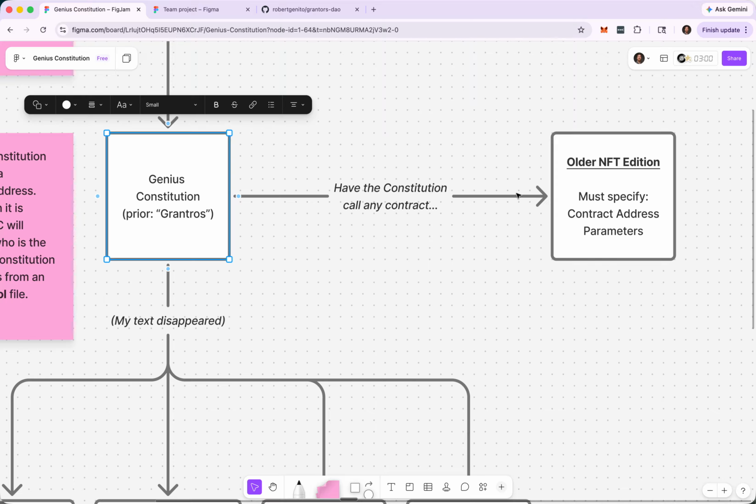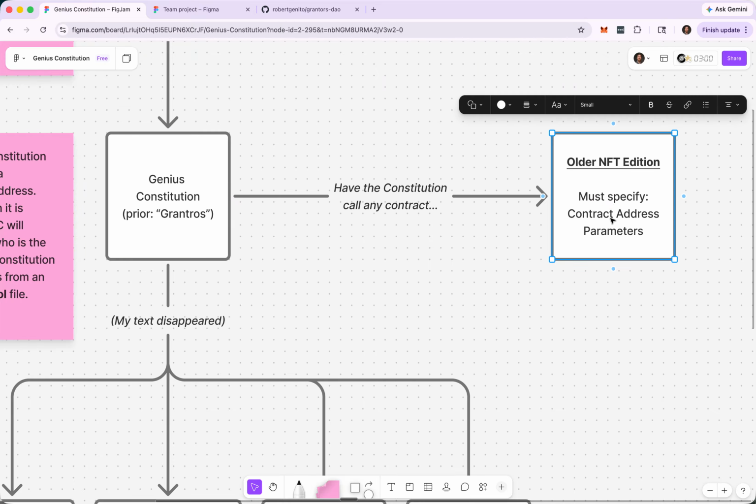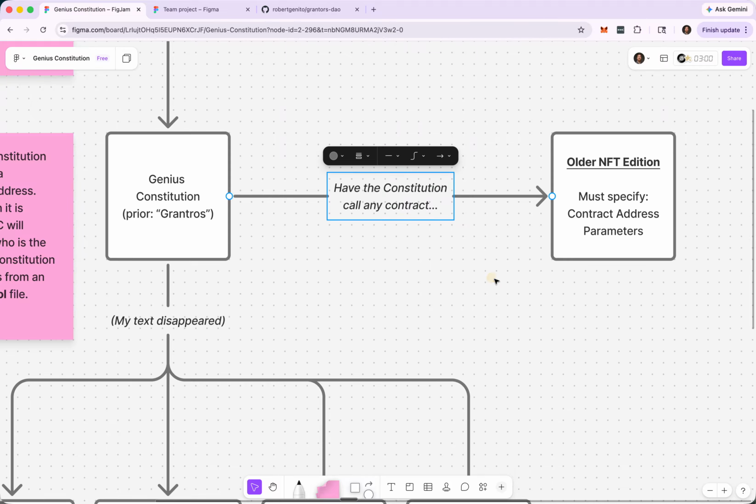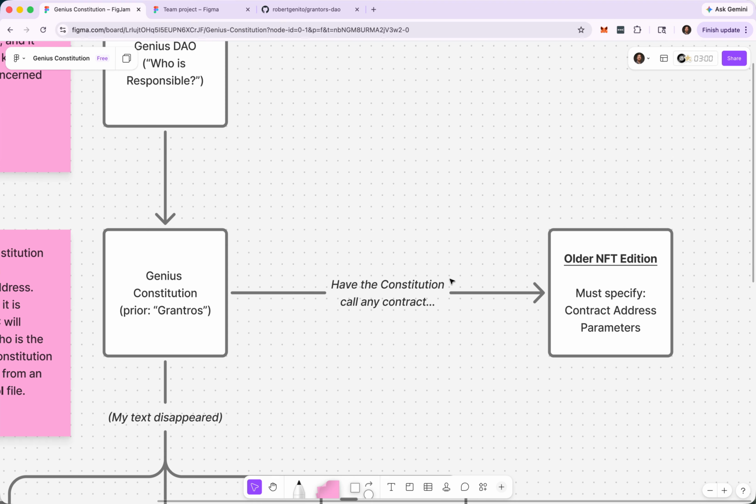And the Genius Constitution will also have a way to interact with basically any contract, such as older NFT editions. Any contract also means the Genius Constitution can vote to basically do anything in the world of DeFi. So that's pretty enormous. That's pretty cool.